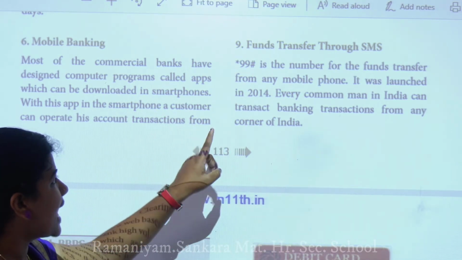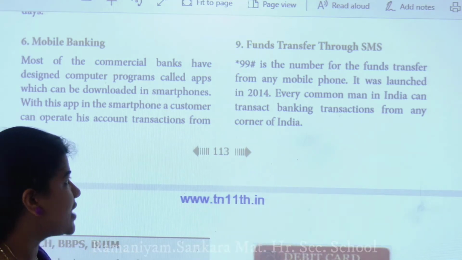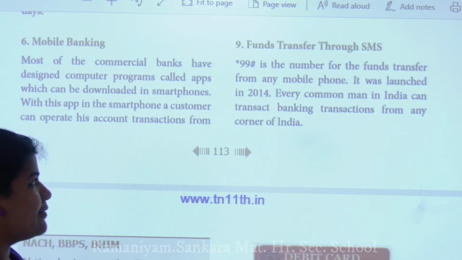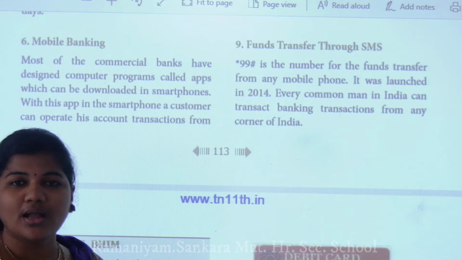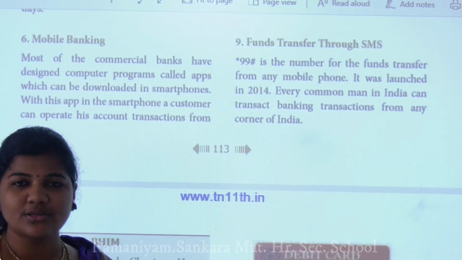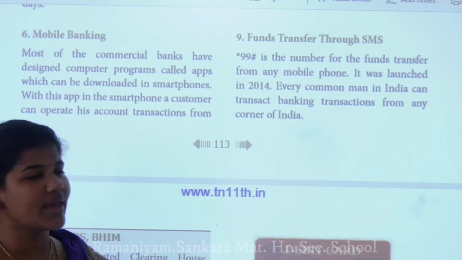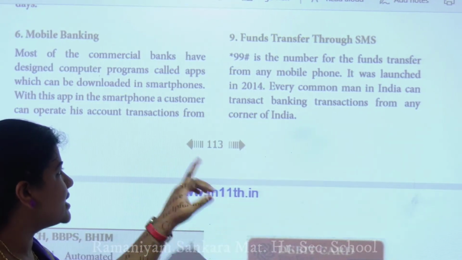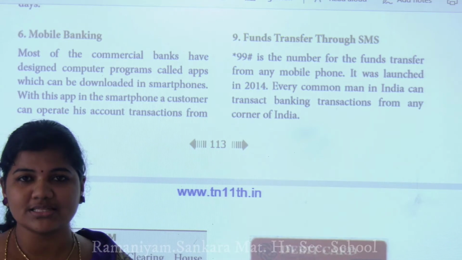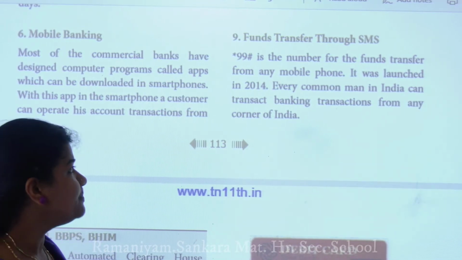*99# is the number for funds transfer from any mobile phone, whatever mobile you have, not only an Android phone. If you have a button phone also, you can easily transfer funds from one person to another person. It was launched in 2014. When did they launch this? 2014 only.